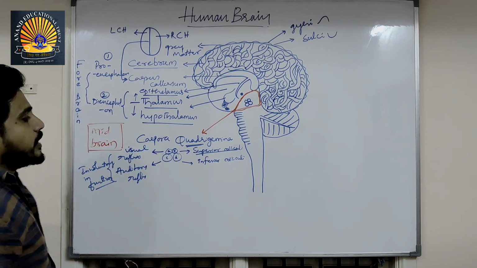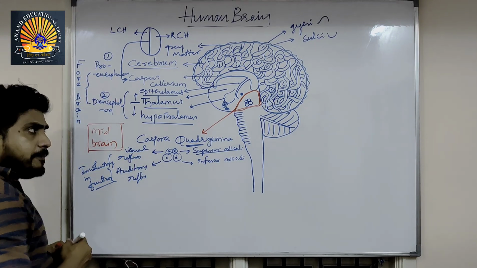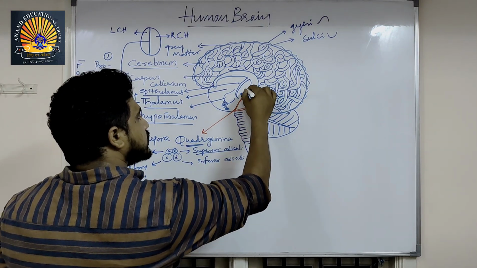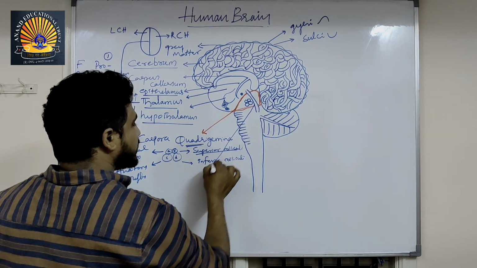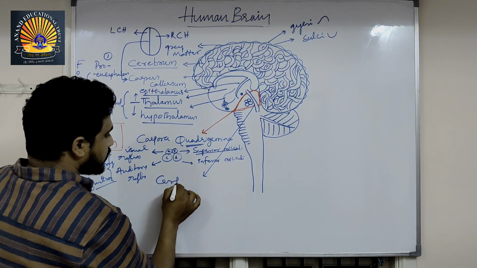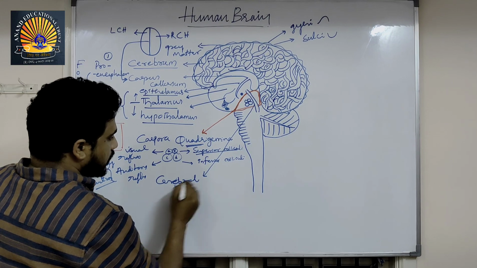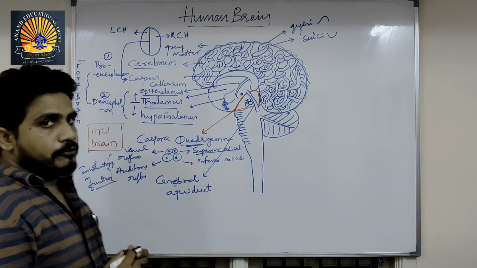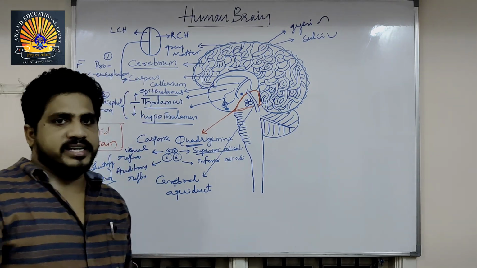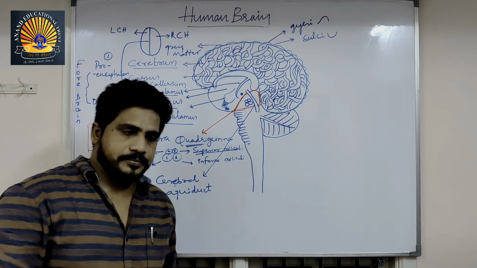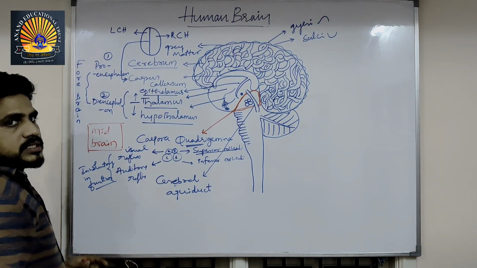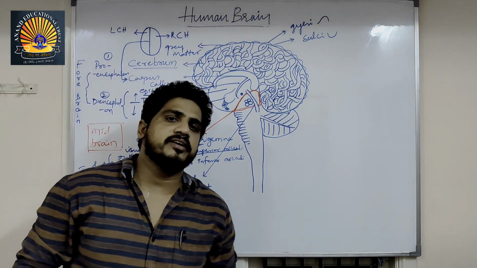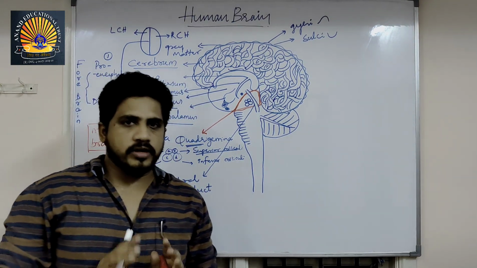Next, in the midbrain, there is a cerebral aqueduct. This is called cerebral aqueduct. Inside that, cerebrospinal fluid flows, which connects ventricles, means empty places in the brain. These two are important parts. Optic chiasma is also present in the midbrain. In the medical terminology, you can understand. For the NEET syllabus, according to NCERT, it is enough.